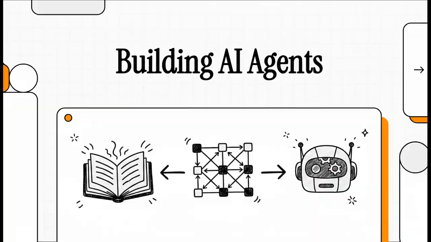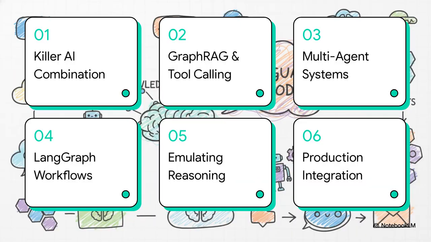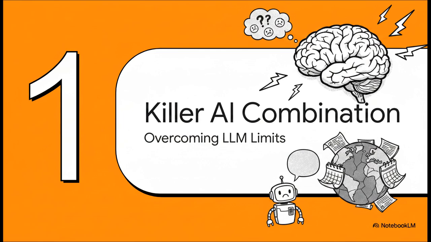Let's get into it. All right, here's our quick roadmap for today's explainer. We're going to cover: 1. The killer AI combination. 2. GraphRAG and tool calling. 3. Multi-agent systems explained. 4. LangGraph workflows and state. 5. Emulating expert reasoning. And finally, 6. Production architecture integration. So let's kick things off with section 1.